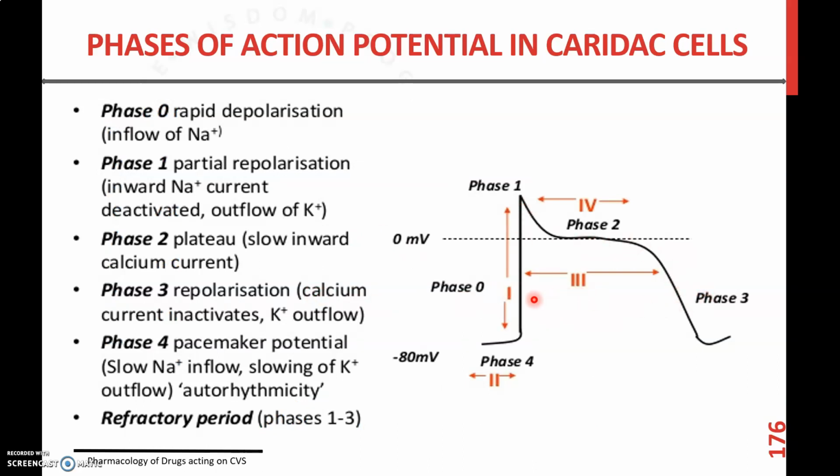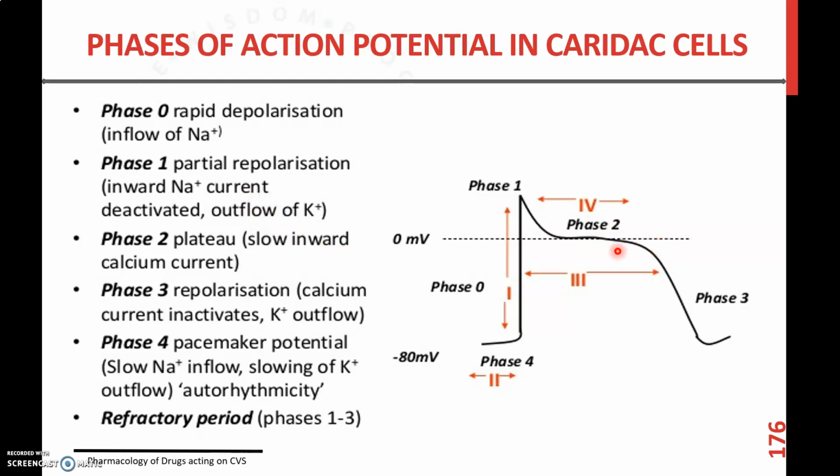Each of the phases is produced by different actions in the heart. Phase 0 is the rapid depolarization phase, which is due to the inflow of sodium ions into the heart cell. Phase 1 is a partial repolarization, due to inward sodium current deactivation as well as outflow of potassium ion.